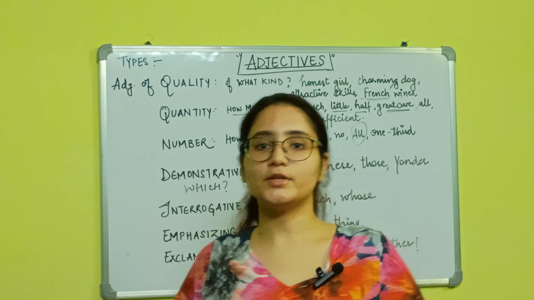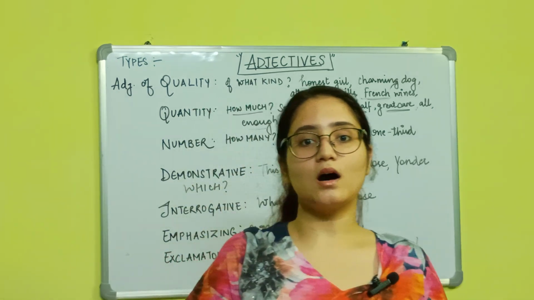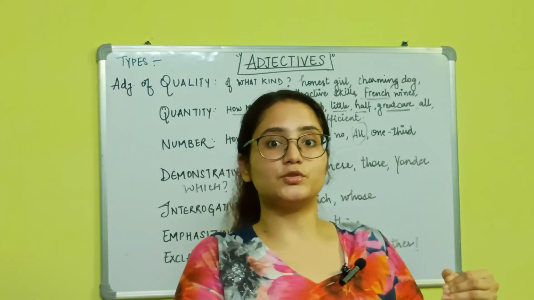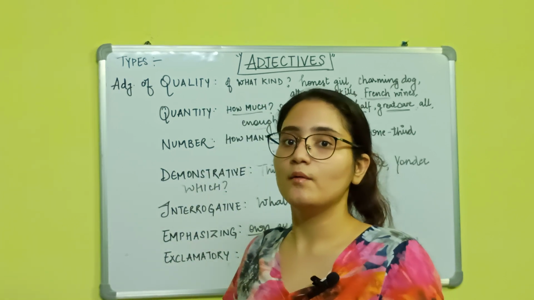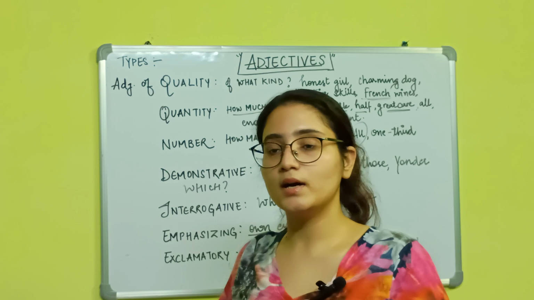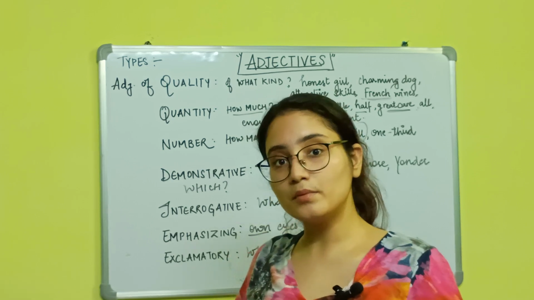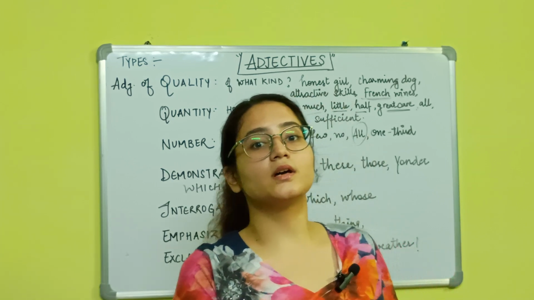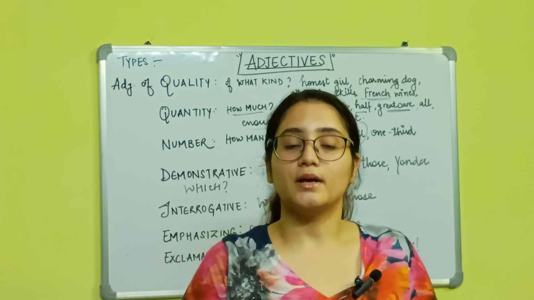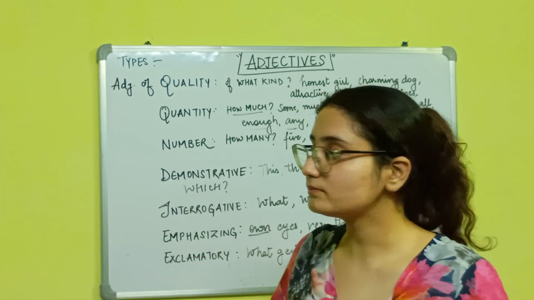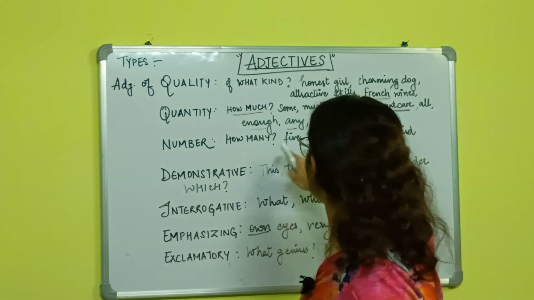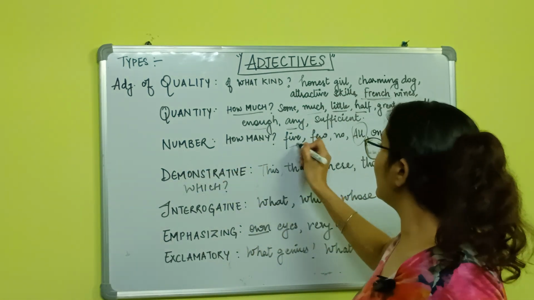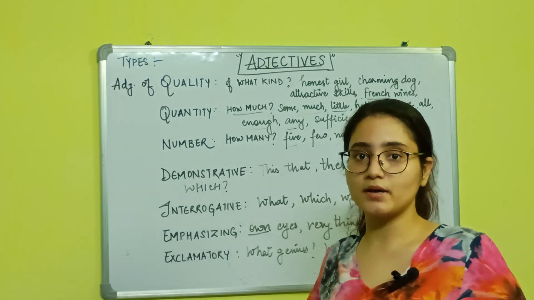So there are some adjectives which sometimes are used as an adjective of quantity and then also as a number. Whenever there is a countable noun, it will become an adjective of number, and when there is an uncountable noun, it will become an adjective of quantity, right?